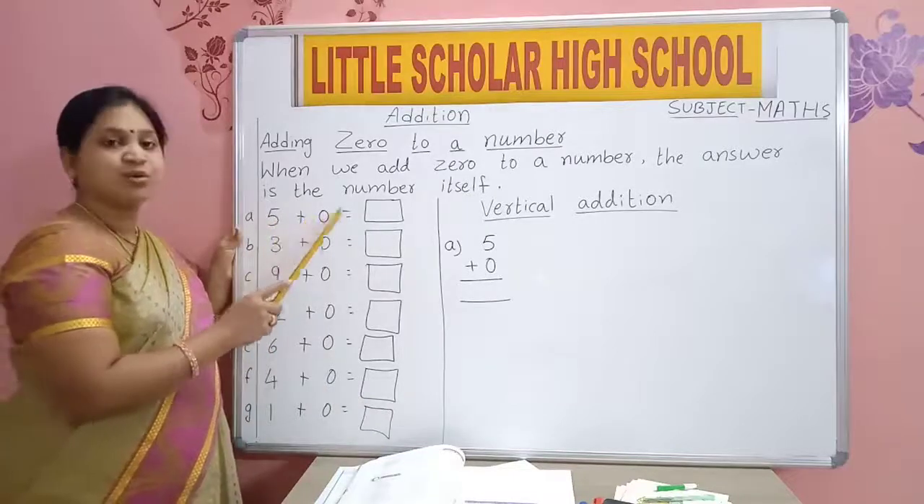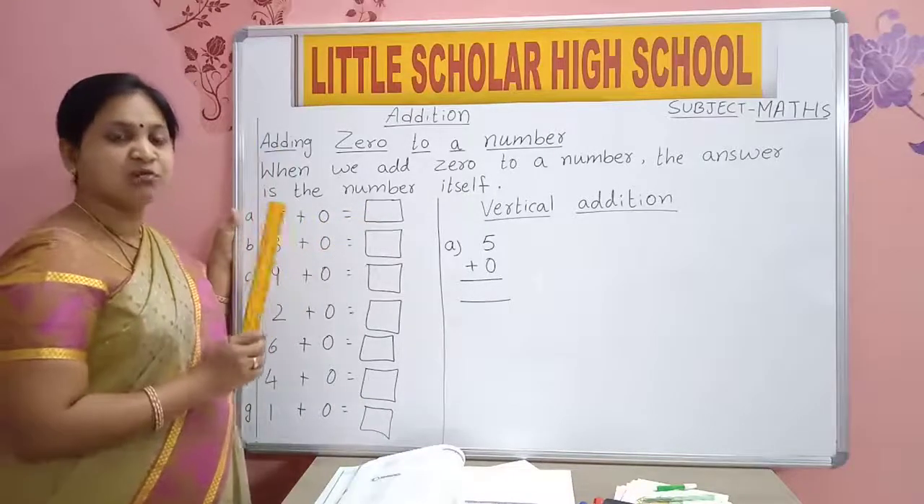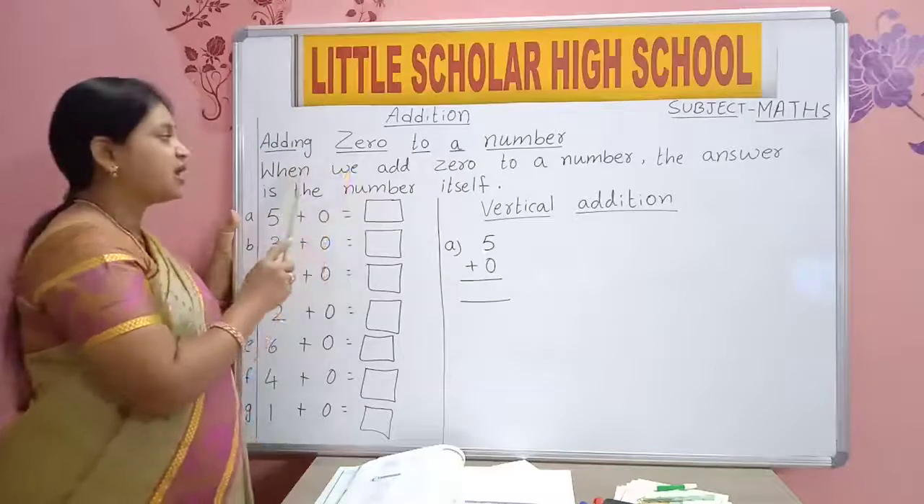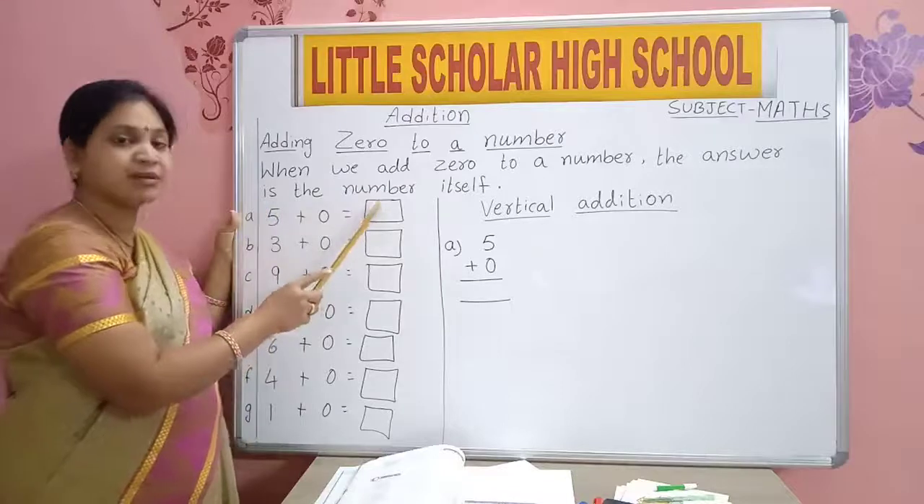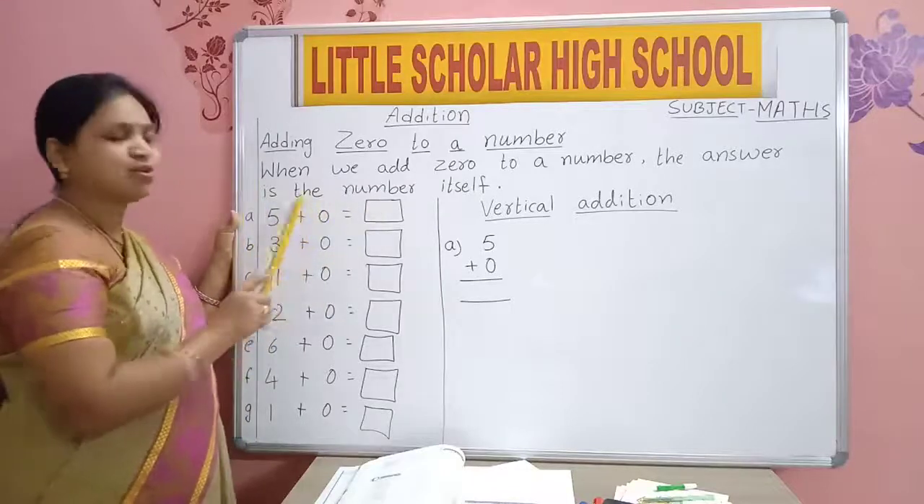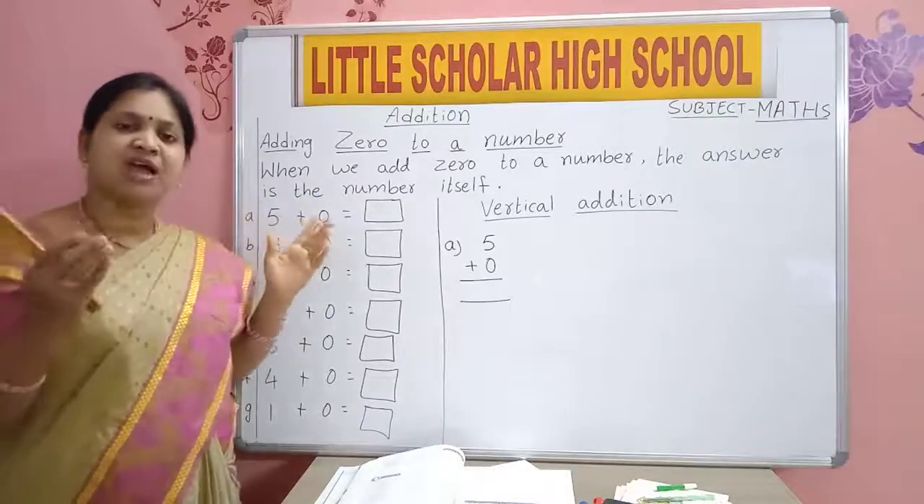5 plus 0 is equal to how much? Now what have we learned in the definition? When we add 0 to any number, the answer will be the same number. Why? Because 0 does not have any value.